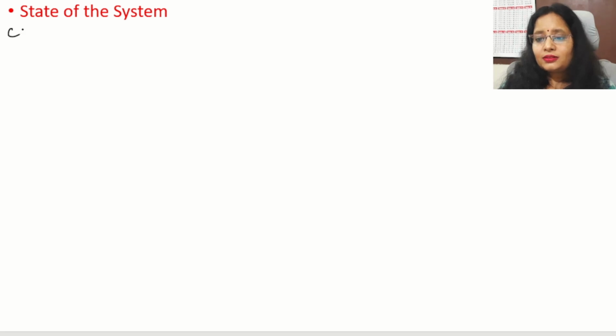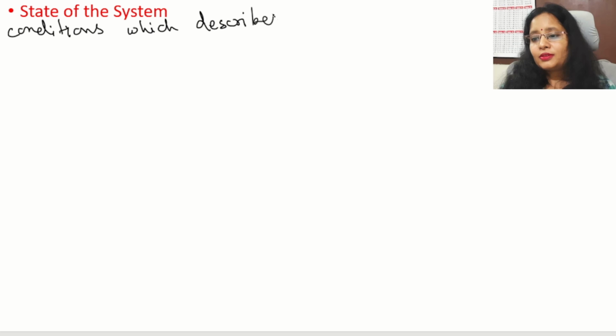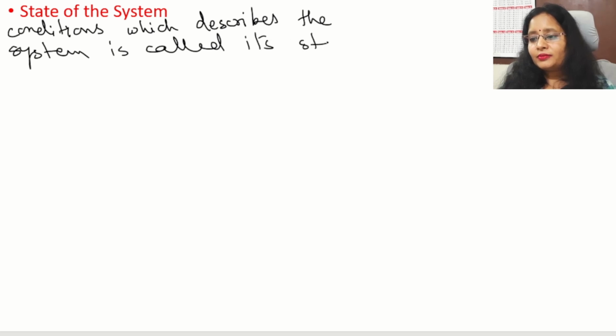Conditions which describe the system is called its state of system.